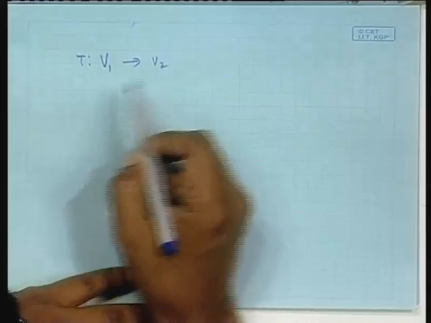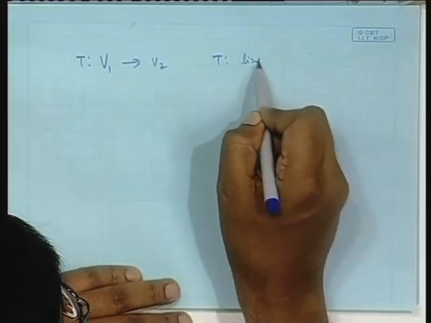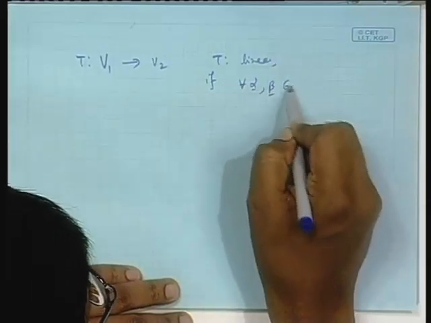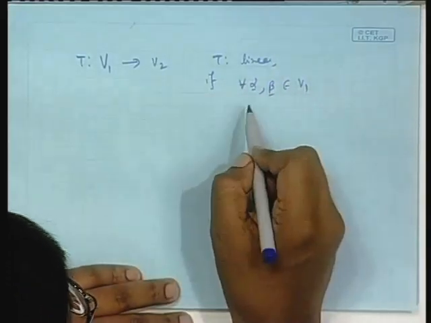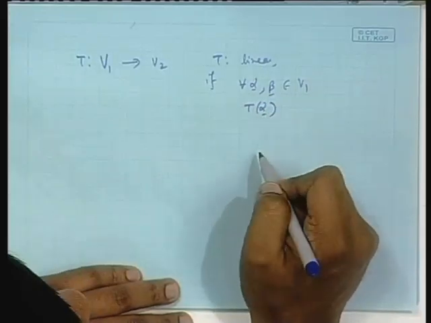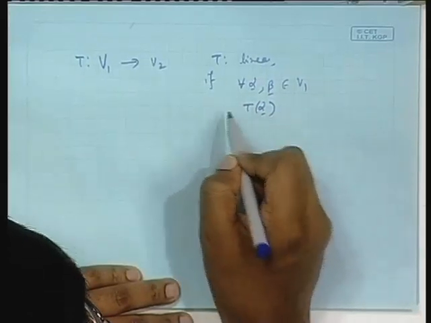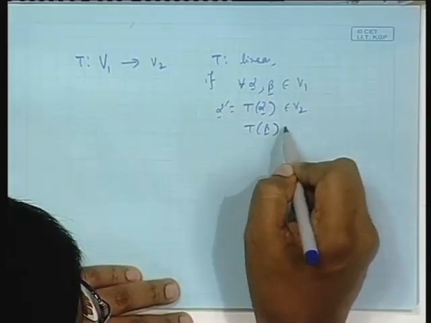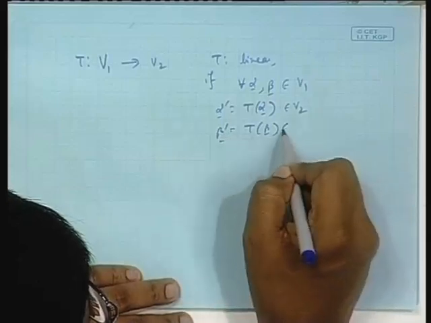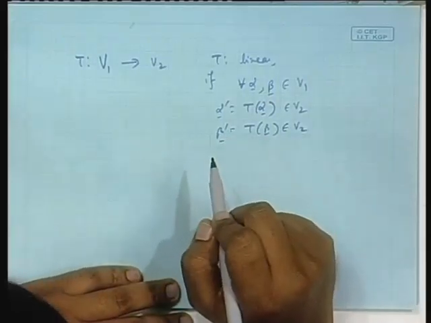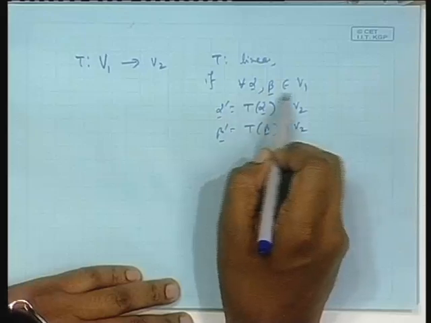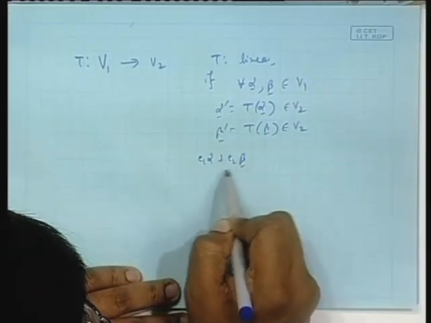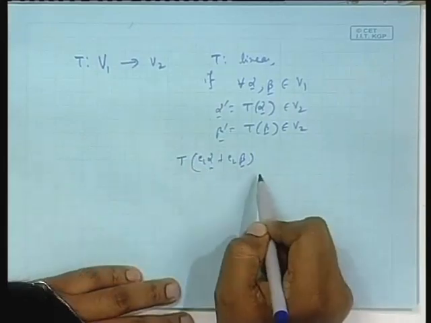T is linear if for all alpha, beta belonging to V 1, suppose you know T alpha equal to alpha prime belonging to V 2, and T beta equal to beta prime belonging to V 2. Individual mappings you know. Suppose instead of alpha, beta I take C 1 alpha plus C 2 beta, and T works on that.